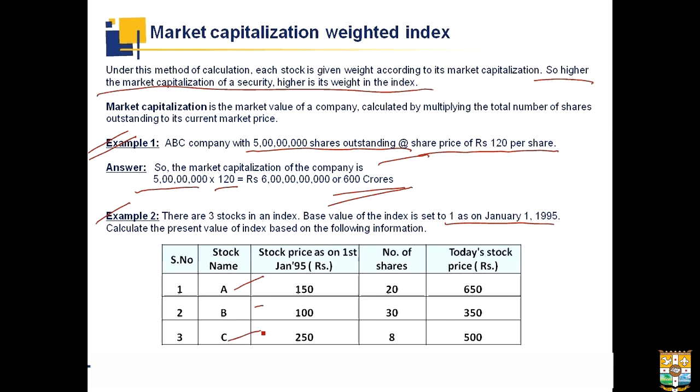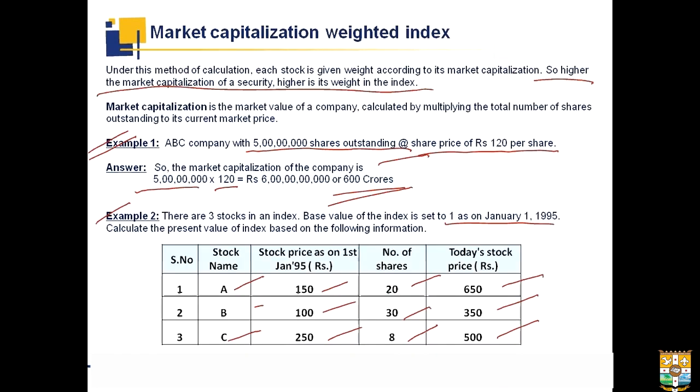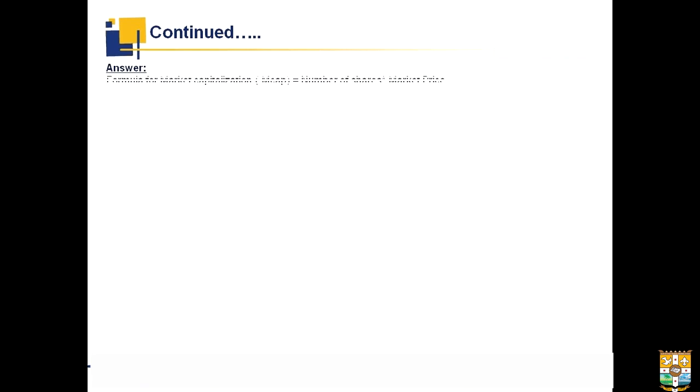The stock price on 1st January 95 for A was 150, for B it was 100 and for C it was 250. Number of shares which were outstanding in the market were 20, 30 and 8. Now, today's stock price for the companies A, B and C is 650, 350 and 500 respectively. So firstly, we need to calculate the market capitalization for the year 95. That is, on 1st January 95, we should know what is the market capitalization for the company.